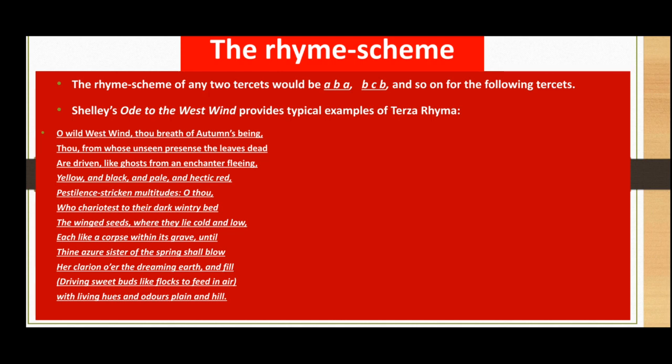So then being will be A and dead will be B and feeling will be A. So A, B, A, and then we have red, which will be B, and then we have though, and we don't have such a rhyme with the previous one, so then we will put here C. This will be C, and then we have bed, bed again, that is B. So A, B, A, and then B, C, B, and so on, right?